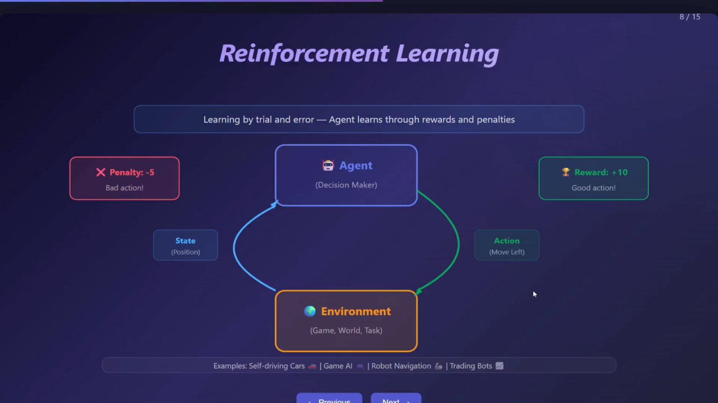Suppose we have a video game and we say if you move right or get closer to the goal, we will give you a reward of plus 10 points. That means a good action. And if the agent moves into a wall, that will be a penalty, like minus 5 points. That means a bad action. Over thousands of tries, the agent learns the best path. So that is reinforcement learning.